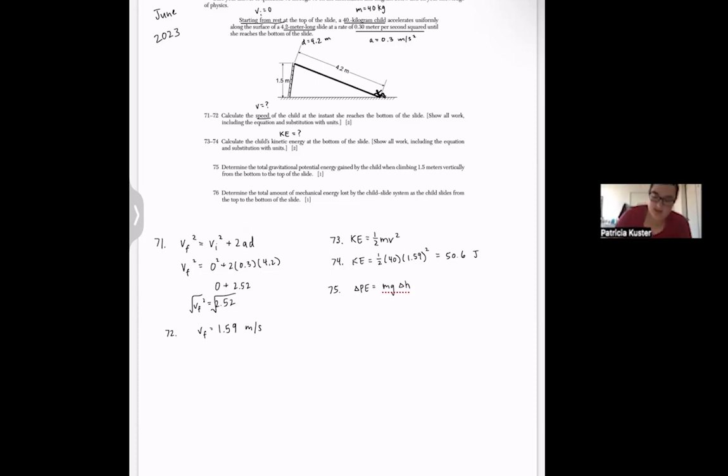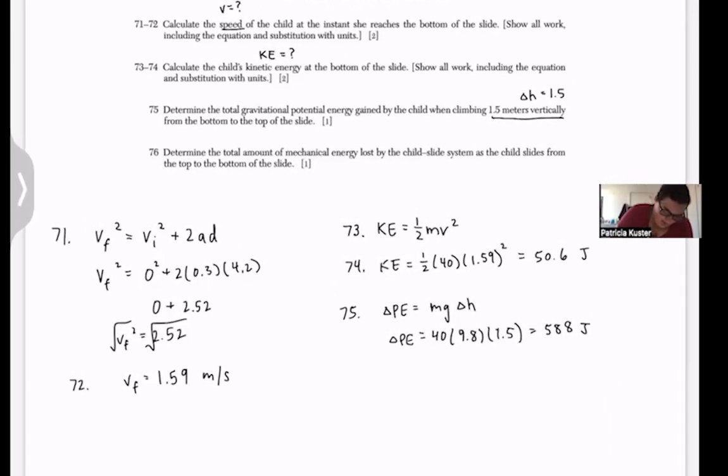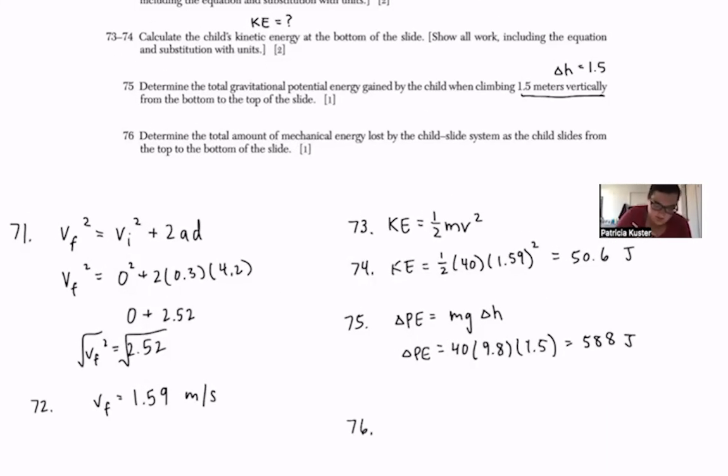So they're asking how much was gained. So that's asking for the change in potential energy. And we're going to climb 1.5 meters vertically. So that is the change in height. So this would be 40. g is the constant for gravity, which is 9.8. And then height, of course, is 1.5. So we would do 40 times 9.8 times 1.5, and we get 588 joules.